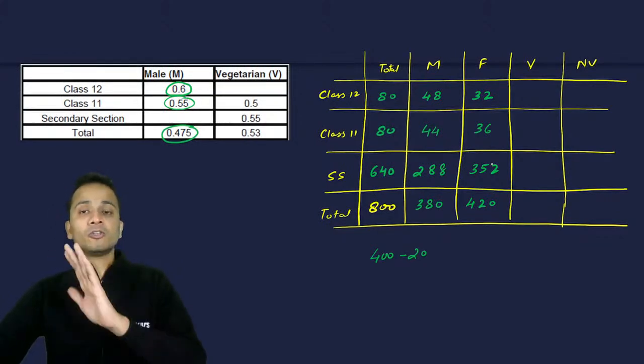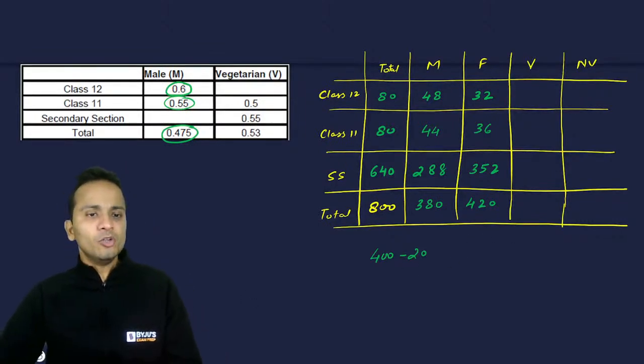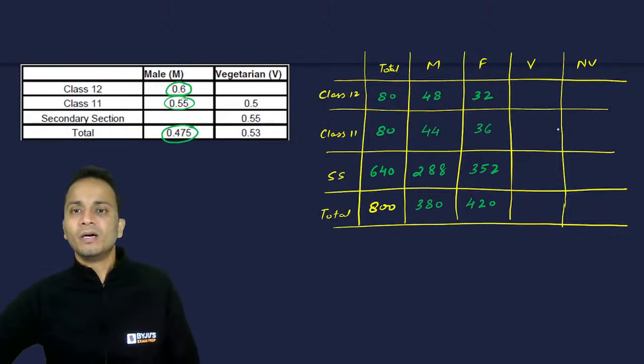Done. So this is the bifurcation of males and females. Similar lines, you can do the same thing for vegetarians and non-vegetarians. So vegetarians and non-vegetarians पे चलते हैं. Okay. So in class 11, 50% are vegetarians.